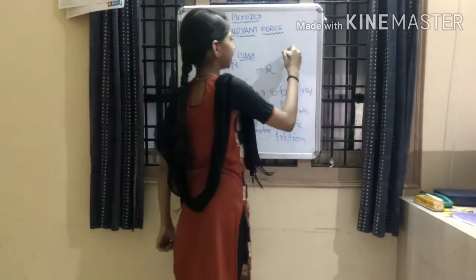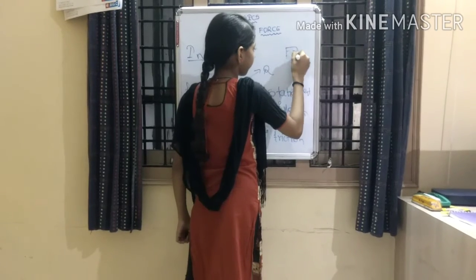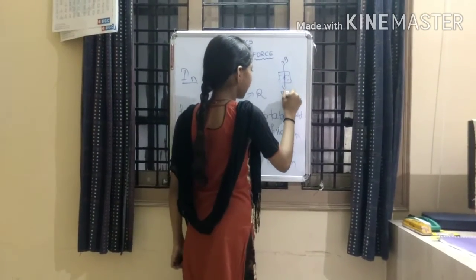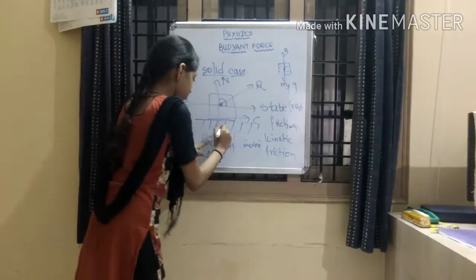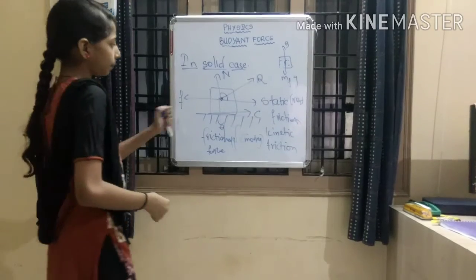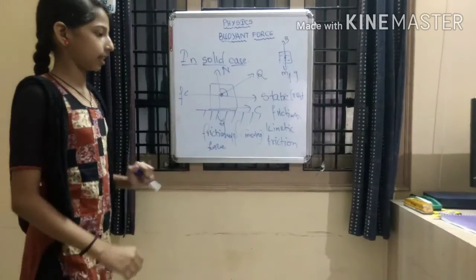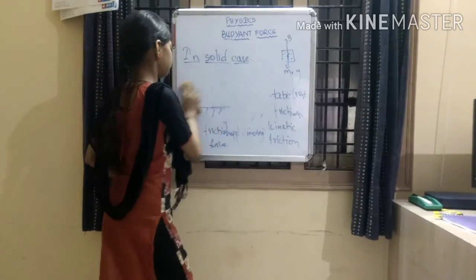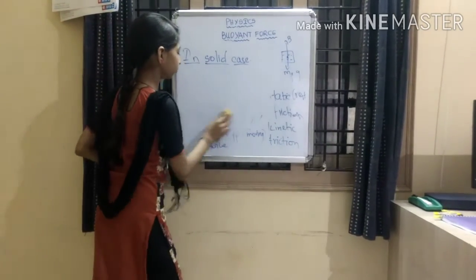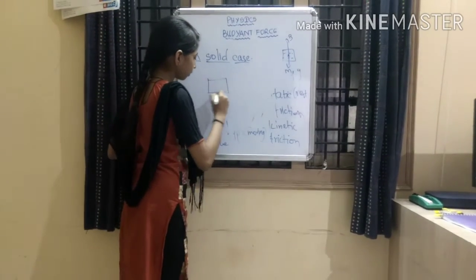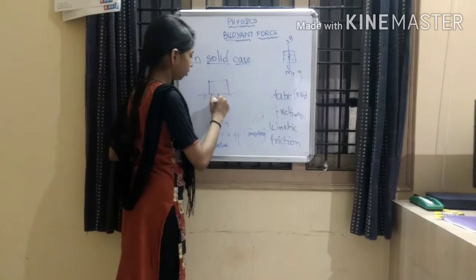In our fluid case, here there is buoyant force and here there is gravitational force, and nothing else. Down it is the gravitational force. It is common for all. So this diagram is for the solid case. I will draw this. A particle is moving on a rough place.